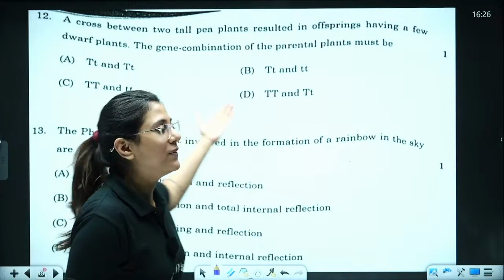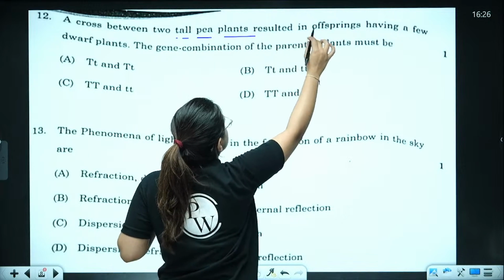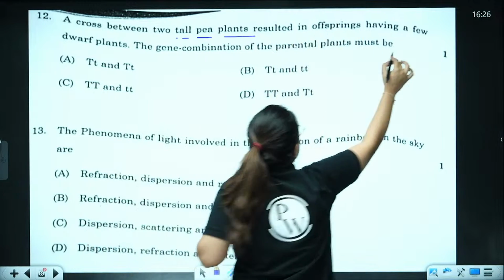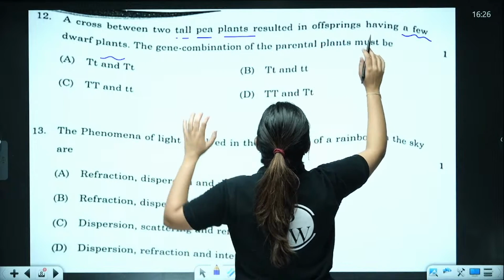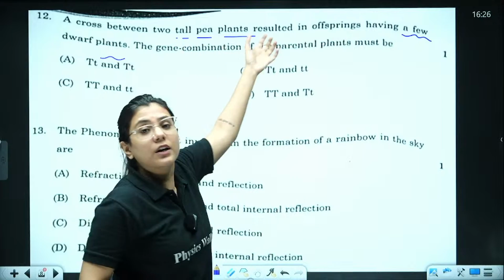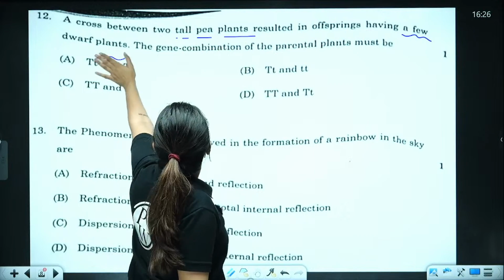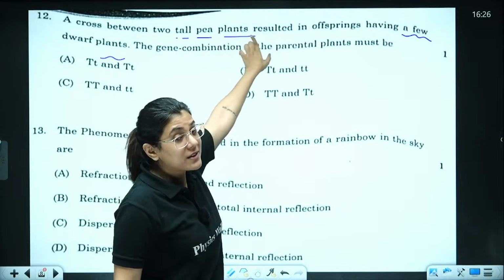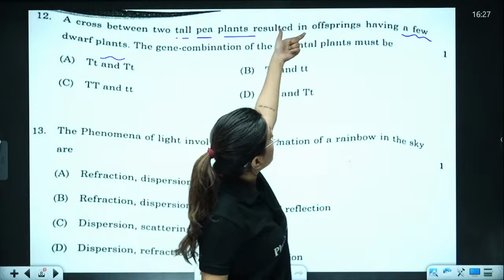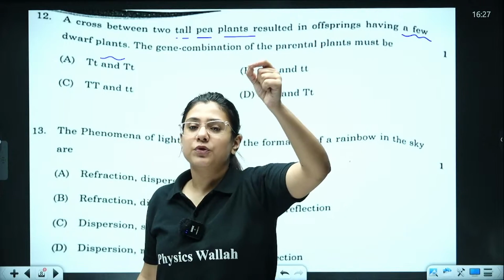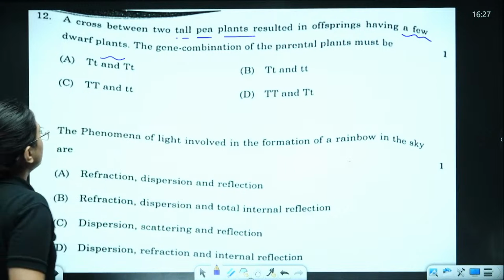But look at the level of this question. A cross between two tall pea plants resulted in offsprings having a few dwarf plants. The gene combination of the parental plants must be. So here the combination of offsprings is given to you. It is saying there was a cross between two tall pea plants. It is not mentioned what the genotype of those parent plants was, but it says that offsprings have a few. Few means very less, right? Very less dwarf plants were observed. What would be the combination?